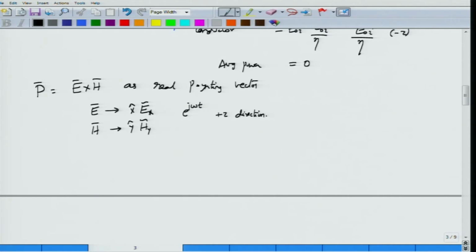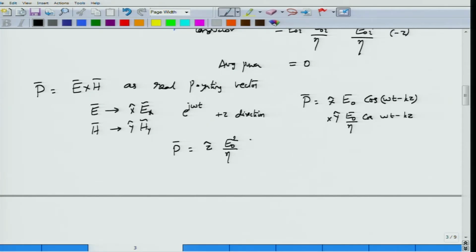Now for such a wave, the Poynting vector P, with an amplitude of E0 in x direction, if I go to the full real Poynting vector, would be E0 cos(omega t minus kz) x hat, cross y hat E0 by eta cos(omega t minus kz). So the Poynting vector P would actually be z directed with an amplitude of E0 square by eta, and then I have cos square(omega t minus kz).